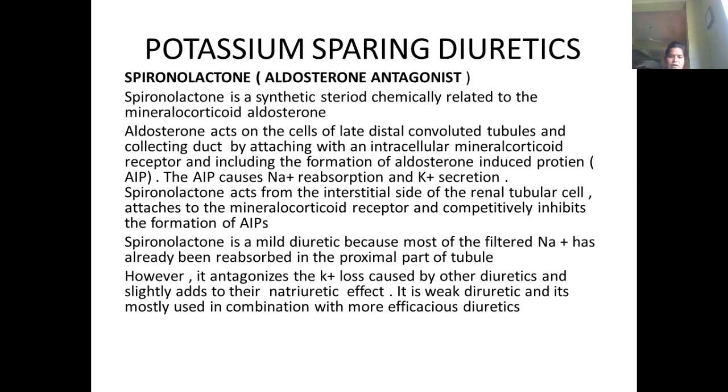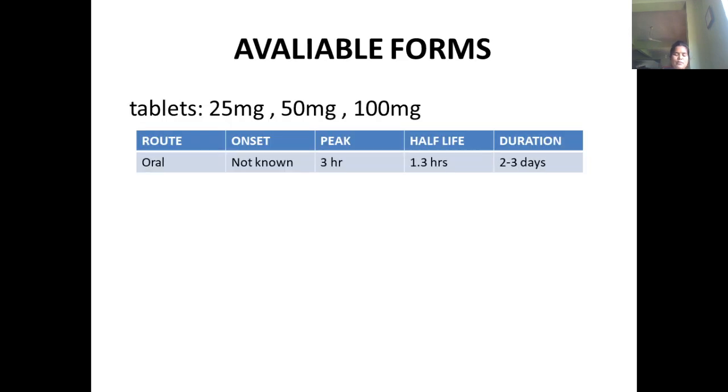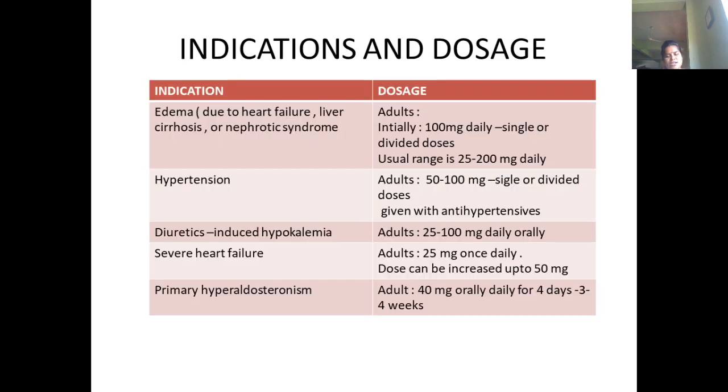It is a weak diuretic. Available as 25 mg, 50 mg and 100 mg, it is mostly given orally. Peak effect is in 3 hours, half-life 1.3 hours, duration 2 to 3 days, and sometimes it is given on alternate days also.